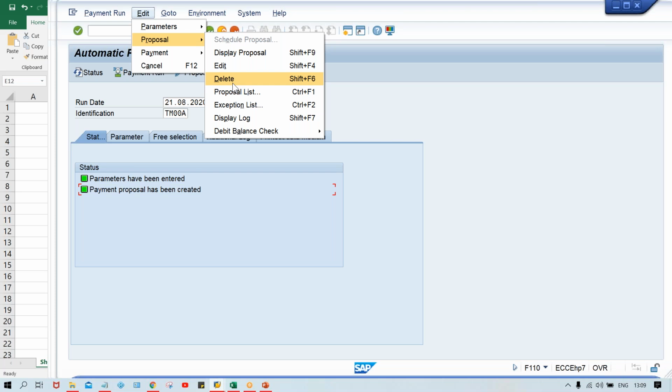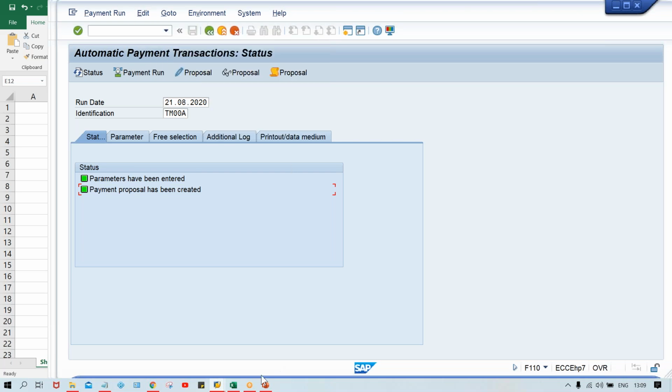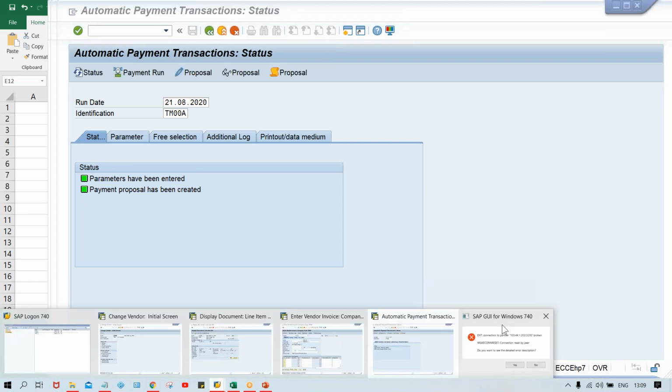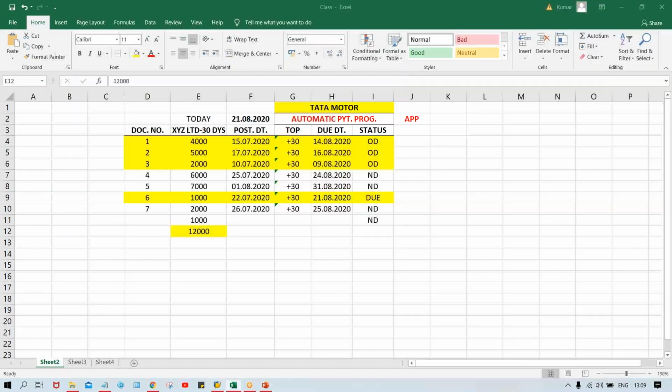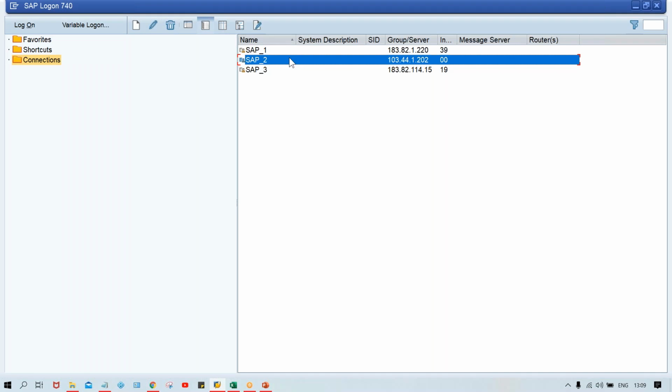In between, guys, there might be a pause of some 1 or 1.5 minutes. There won't be any voice, so you just skip that part. I'm sorry for that. Since the network was gone, it has automatically logged out. I'll have to log in once again, and then I'll show you, guys. Even if it is logged out, no worries, because if you know your run date and identification code, we can start again from here itself. Click on no, and then let me log in once again.